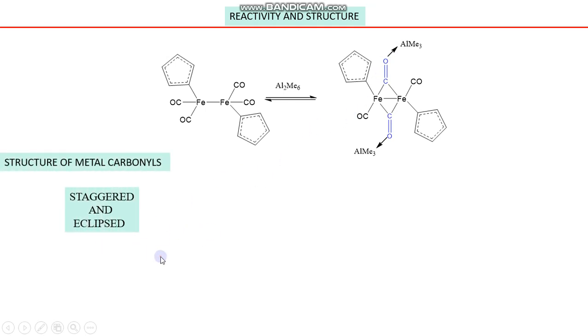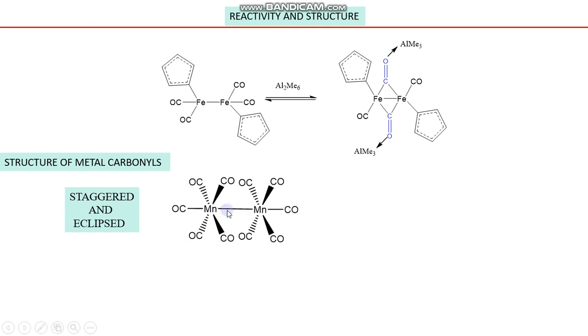Then, structure of metal carbonyls. Let this be a manganese carbonyl complex, where 5 carbonyls are attached per manganese metal center. In this case, the environment around manganese is octahedral, because it is 6 coordinated. 5 carbonyls are attached to a single metal, and one metal. So the total number of bonds formed by this metal center is 6. And normally the geometry of a metal center which makes 6 bonds is octahedral. So the geometry around a metal center in this complex is octahedral.